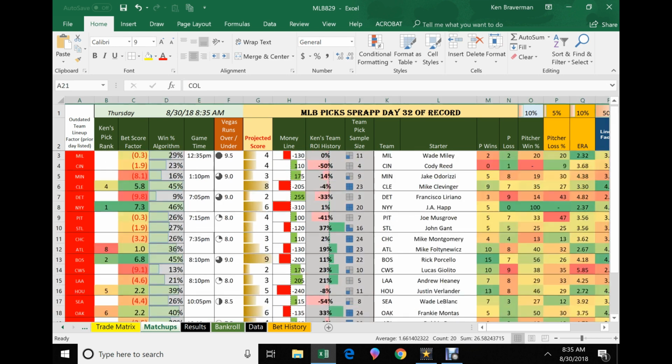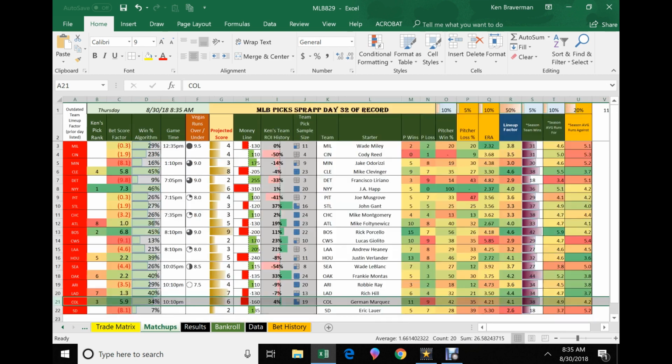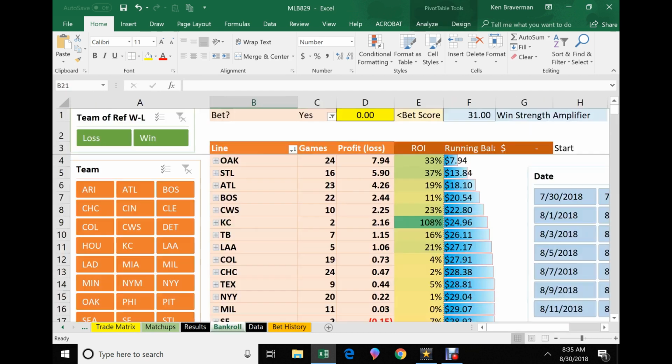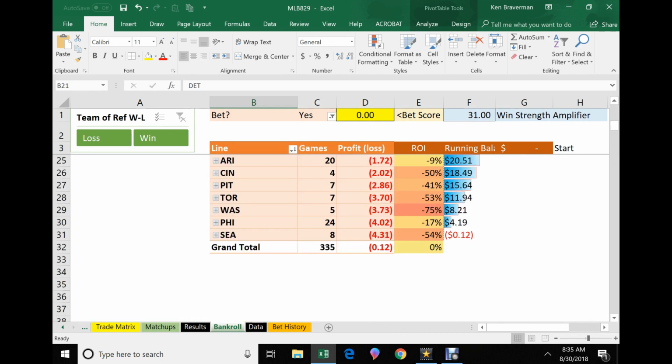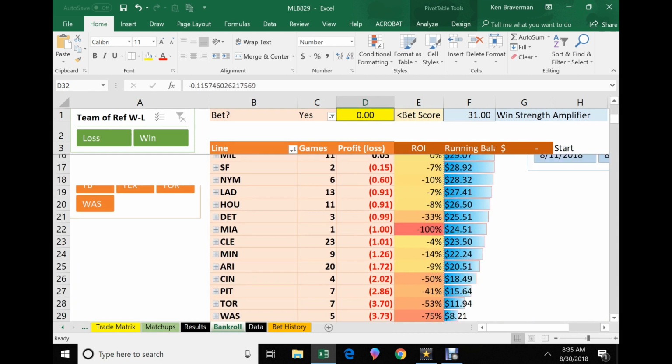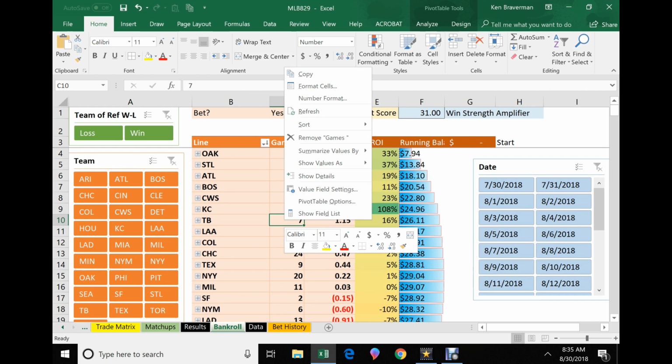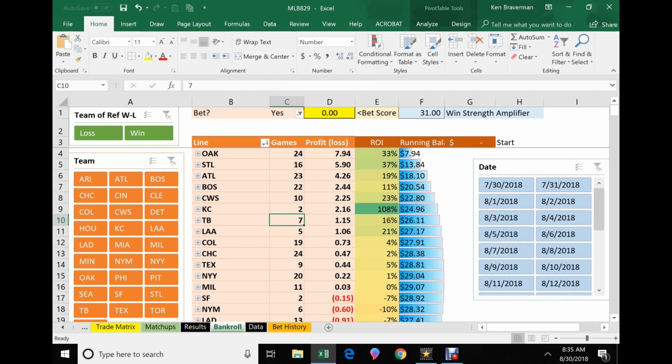I'll do another update and a snapshot later in the day, but I hope this helps to show you what we're doing with picks. I think that it's an honest thing to say that we are about an even over since the 30th. By the way, there's also other videos that started from July 3rd to the 30th where we're up 75% during that period of time. We're also on a little downward roll right now from a rough couple days, but it always picks up, and we have football starting, and in football I have a history of doing up to 70% winning in football as well. So good Lord, lots going on.